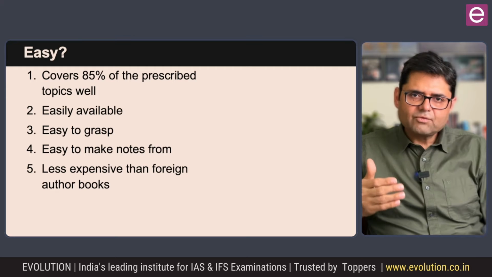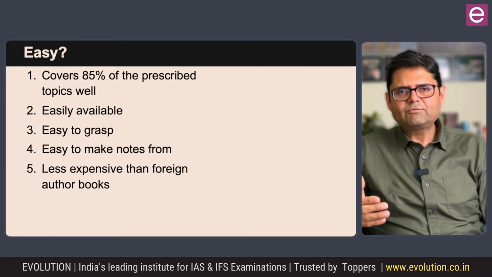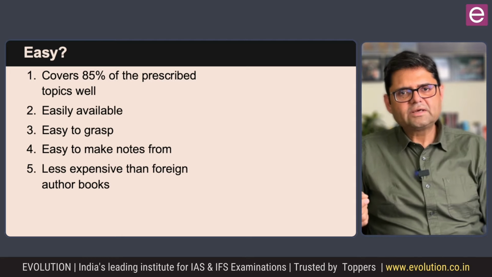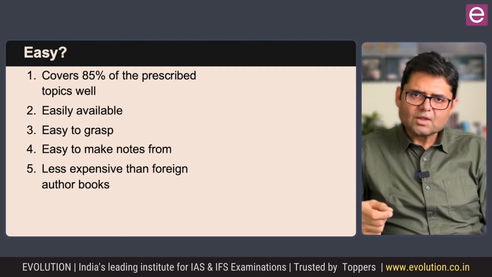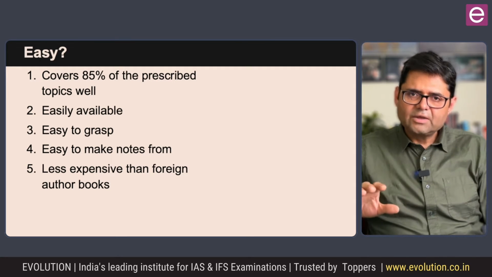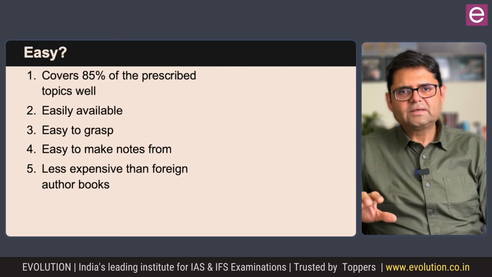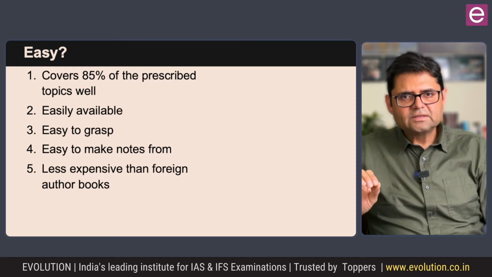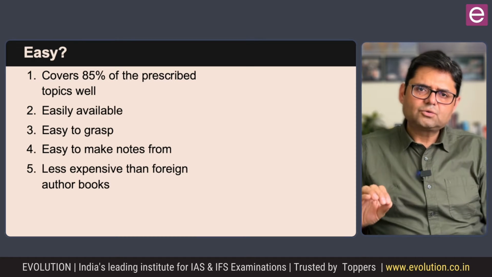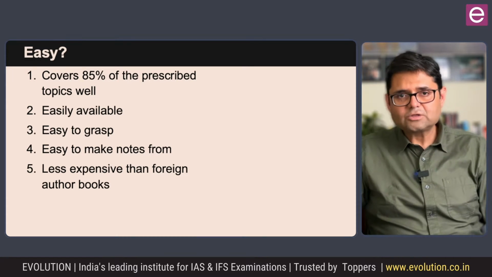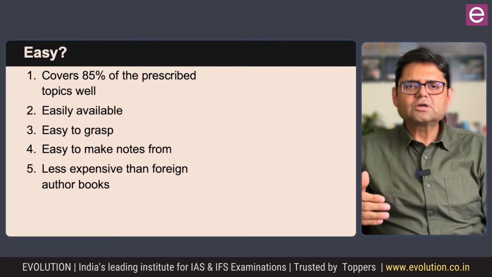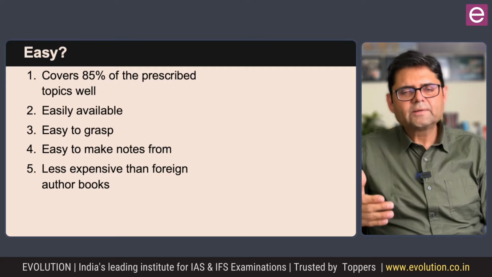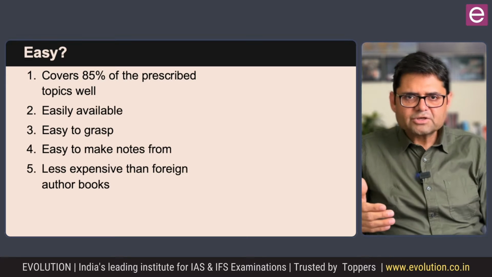What about the remaining 15%? For that, you may have to look into one or other book, or perhaps some authentic internet resources. But at least 85%, if you are getting at one place, then it should be your top priority book. The second thing is these books are easy to grasp and they are also easily available. So let's talk about easy availability, because most of the books that I am going to recommend are published by Indian publishing houses.